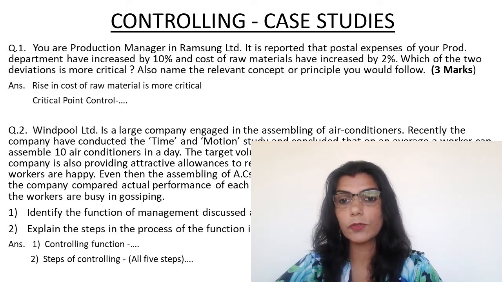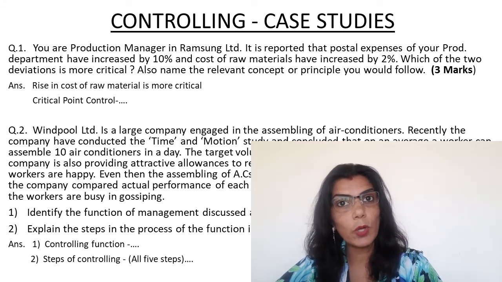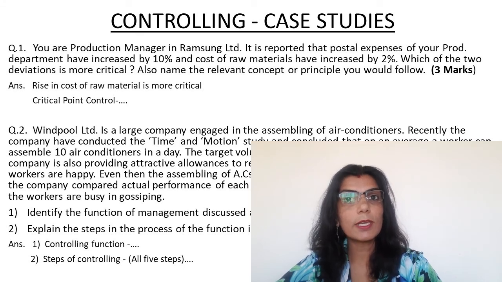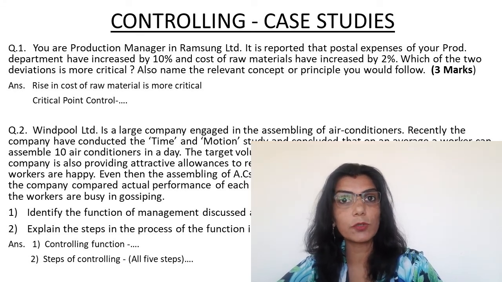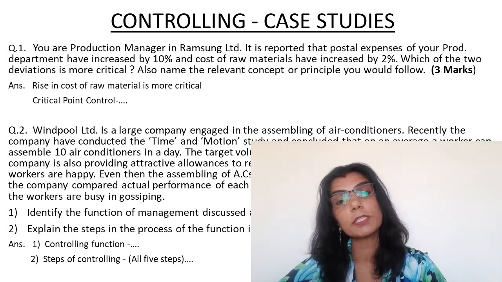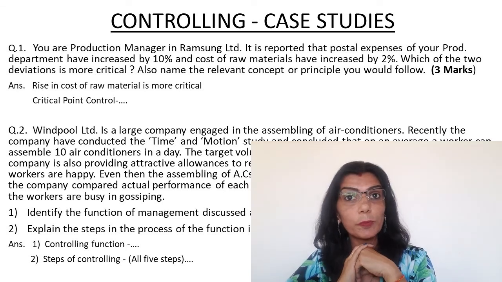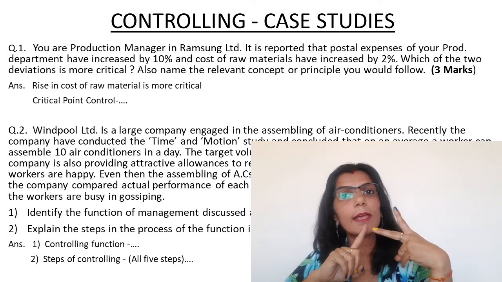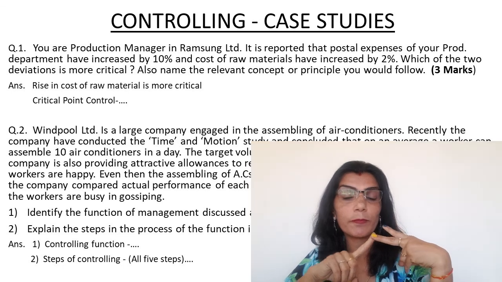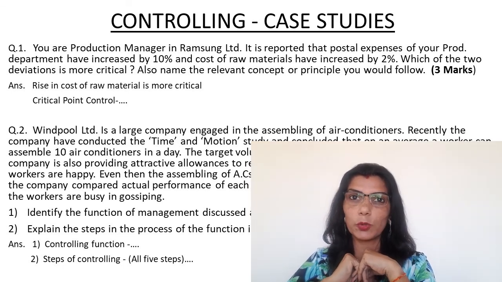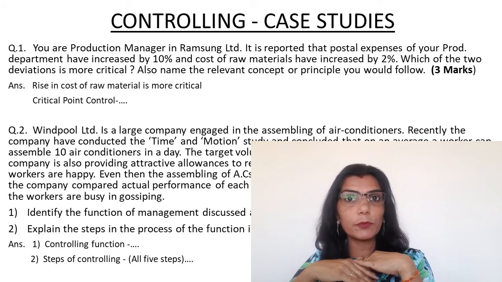Then it says also name the relevant concept or principle you would follow. So here you have to identify the concept or principle they are talking about. And for this, remember while doing steps in controlling, in step 4 analysis of deviation, we have covered principles of management control. There were 2 principles of management control. First was management by exception and second was critical point control.